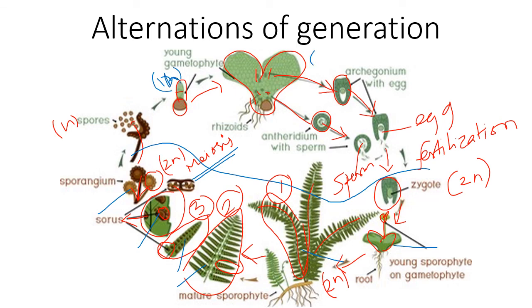N, N, N, N, this N, and after fertilization, this N and this N come together, and there is formation of a 2N structure. So this way, the alternation of generations in Nephrolepis is taking place. So this way we have finished this chapter. Thank you.